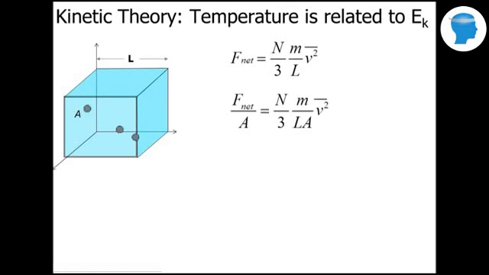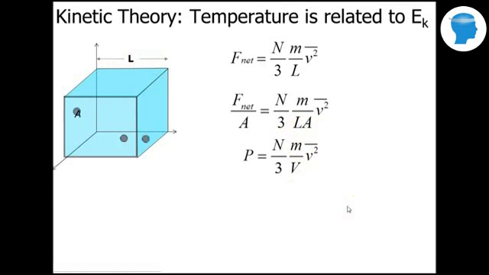If I divide that by the area of one of the sides of the container, and I have to do this to both sides, I know already that force divided by area is pressure. And I know on the other side length times area, so length times area is the volume.